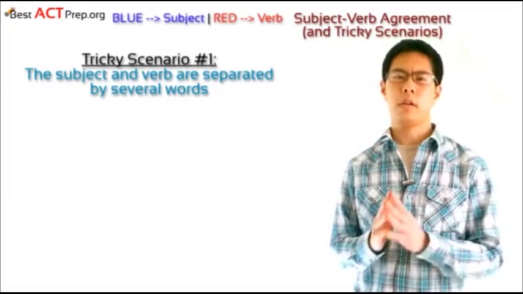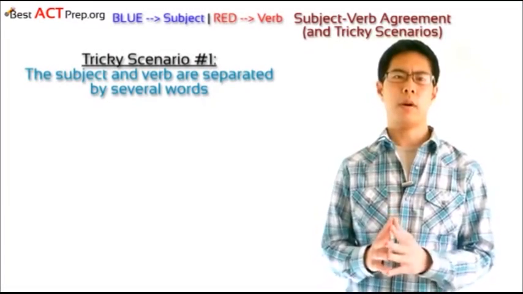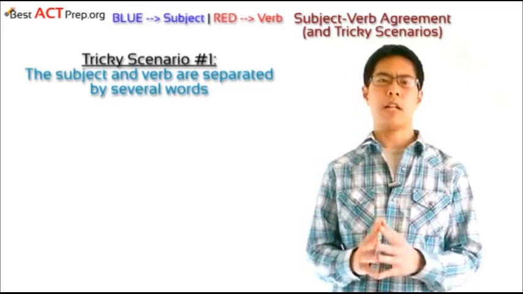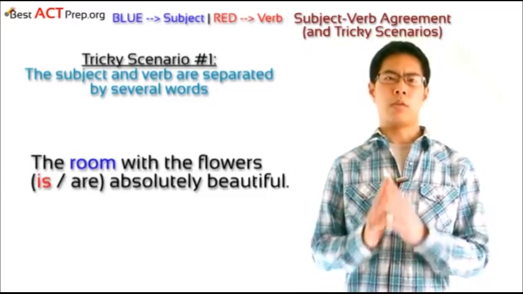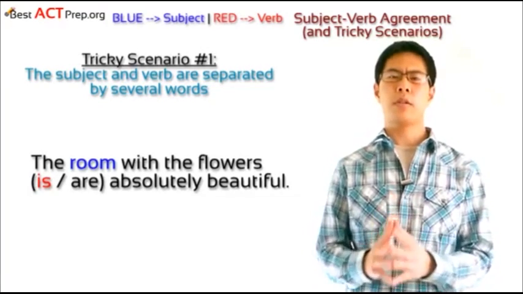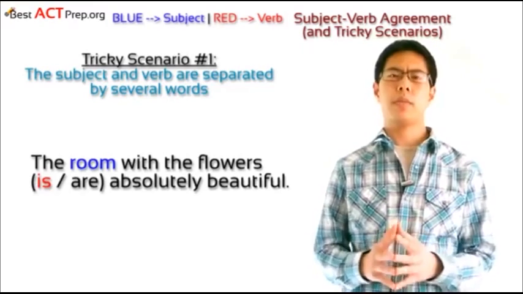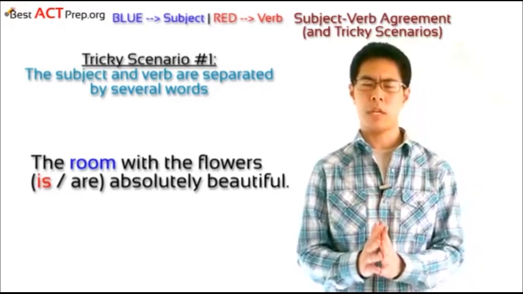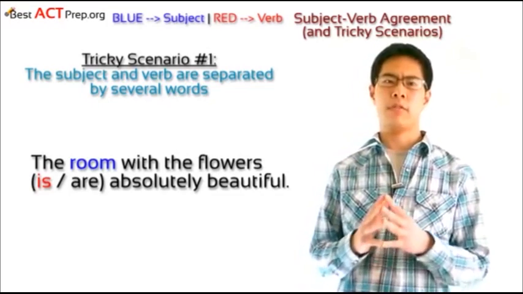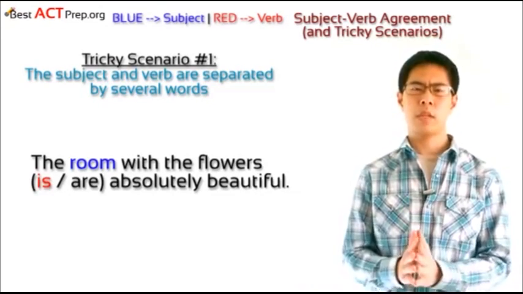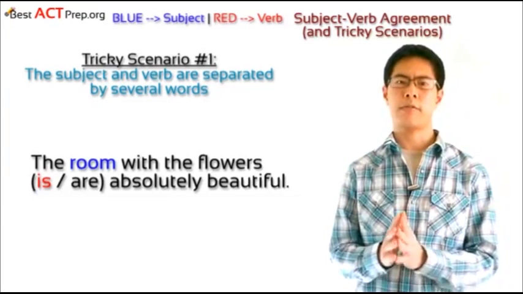Tricky scenario number one. The subject and the verb are separated by several words. Take a look at the following example here. The room with the flowers is or are absolutely beautiful. Here, if we're not careful, we might think that the subject is flowers, which is plural and would match with the verb are. However, the actual subject here is room, which is the first noun in the subject phrase.